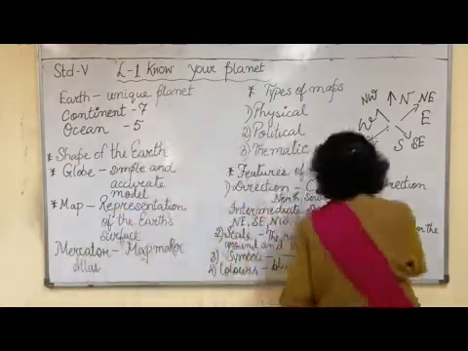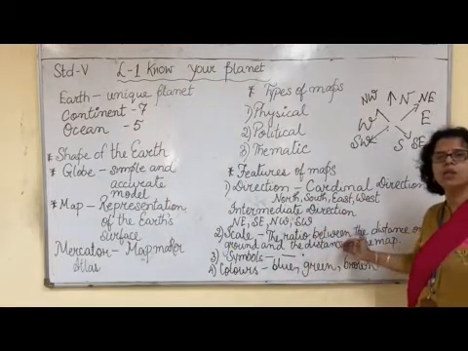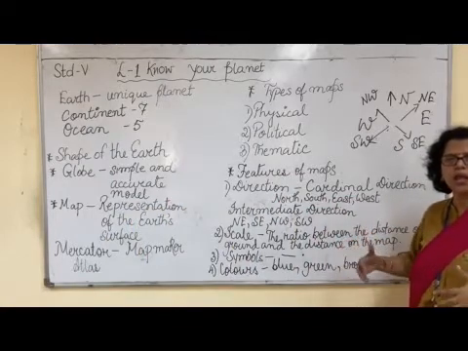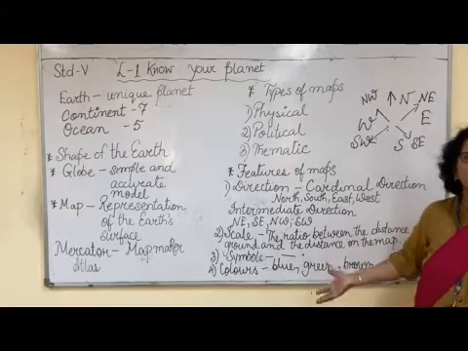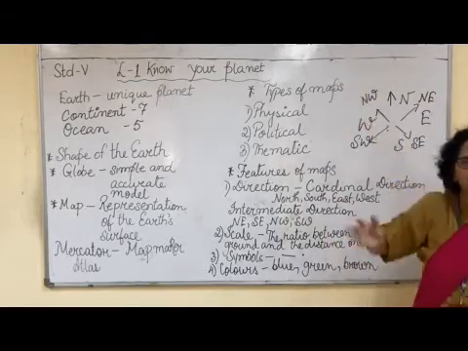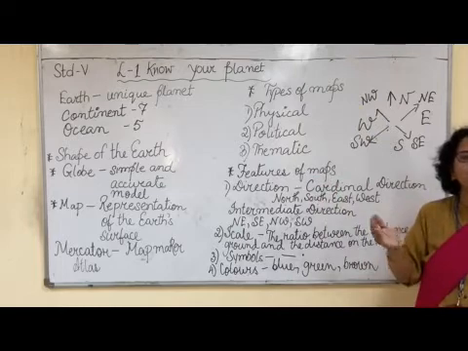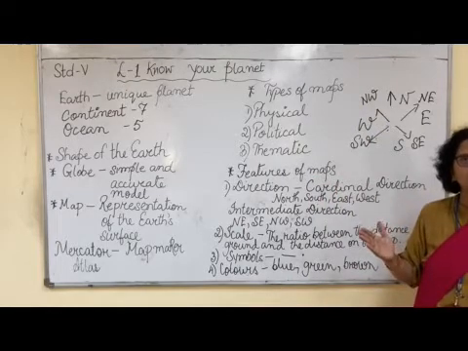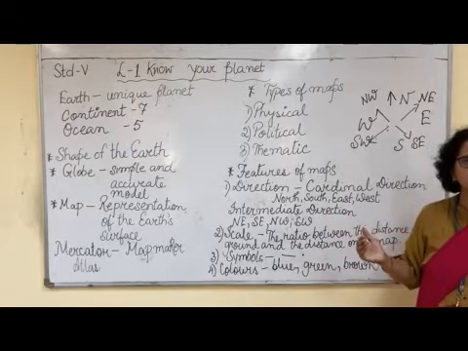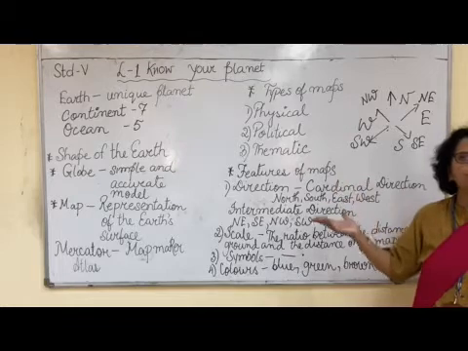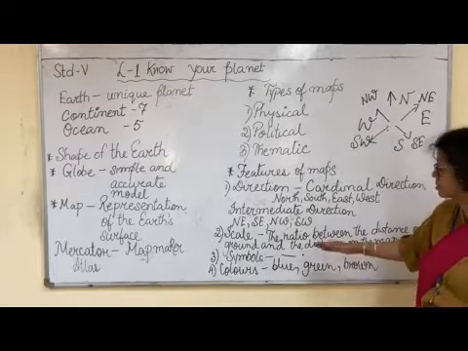What is the scale? It's the ratio between the actual distance on the ground and the distance shown in the map. Now the area can be very big. Suppose we are making a map of Asia. Asia is too big. We cannot make a map of the whole of Asia at actual size, so we show the whole area on one paper. This is called scale. The larger the area, the larger the scale. Suppose it is a map of the whole world, we take 100 kilometers in 1 centimeter in this way. This is called the scale.